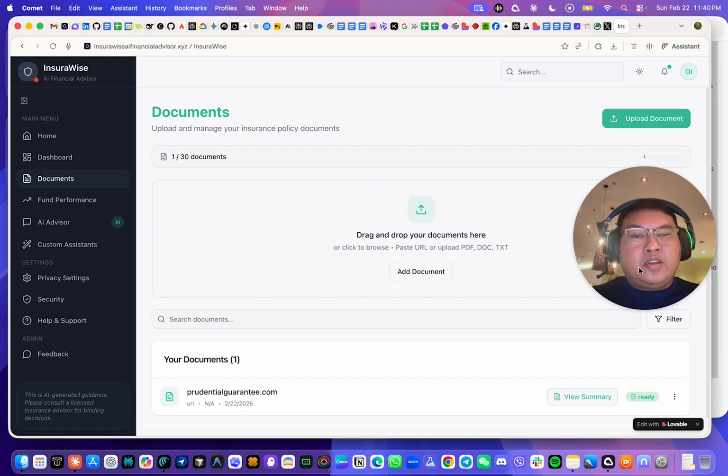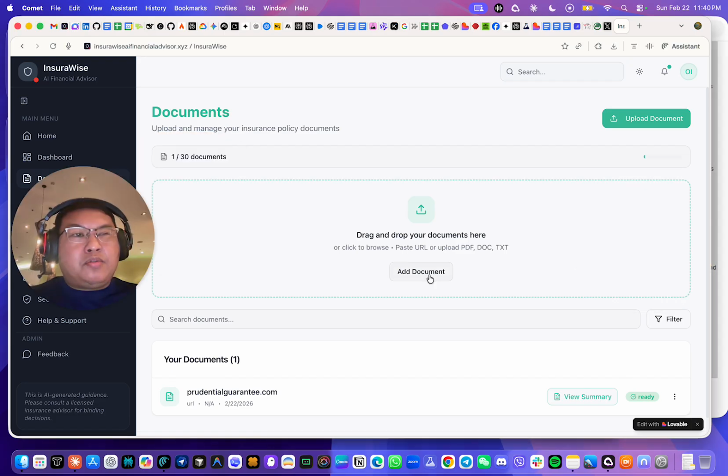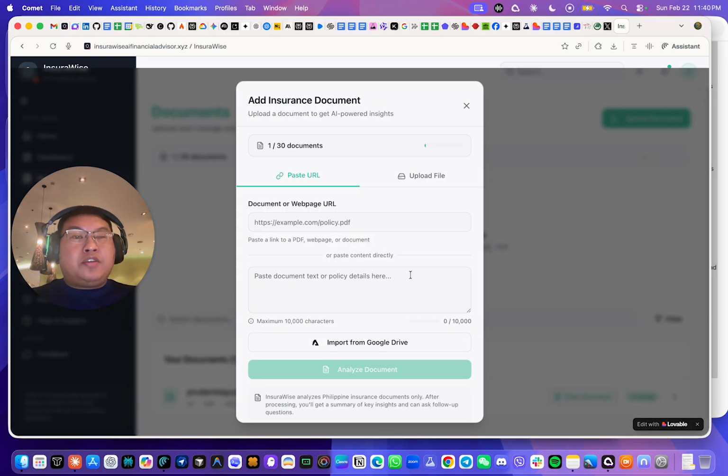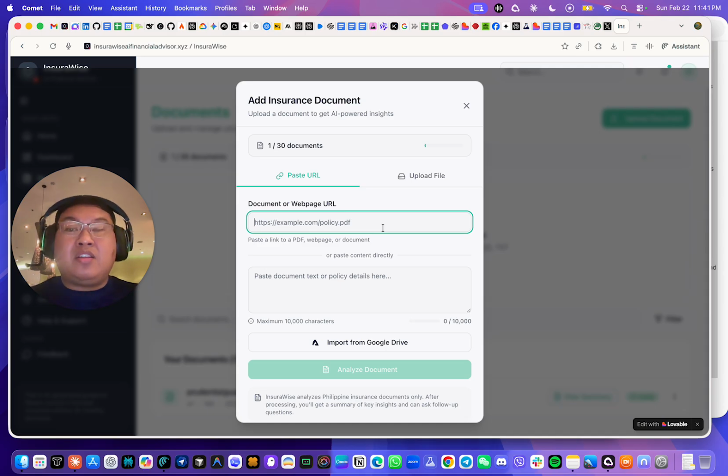Okay, so you have the option to upload a document either through your device or through a link. However, please note that there are some URLs that are restricted depending on the publisher. So most likely, if that specific URL page is restricted, you're going to get an error message.